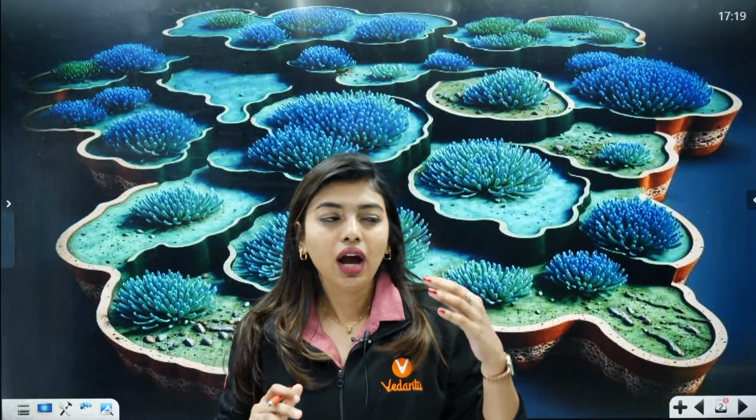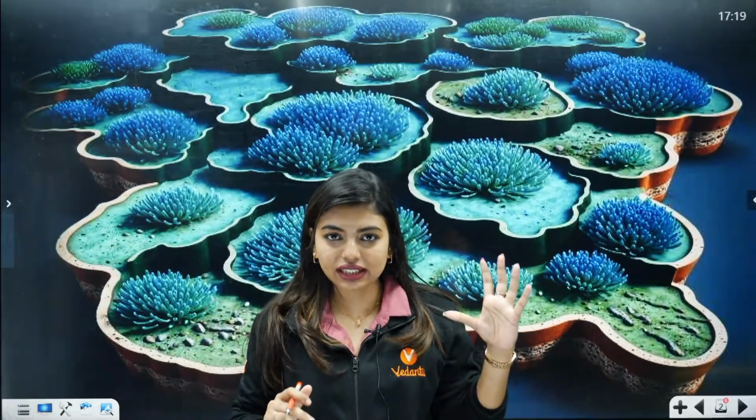Okay, so shall we start today? What are we doing? Structural organization in animals, right? So structural organization in animals has 3 parts. What are the 3 parts? Animal tissue is there, cockroach is there, frog is there. But when I checked previous year questions, the past years to find the actual question, I noticed that very few frog questions are there. What could be the reason for this? It's because it's very easy to connect frog with humans. So because of that, frog questions are comparatively less, but cockroach questions are a lot.